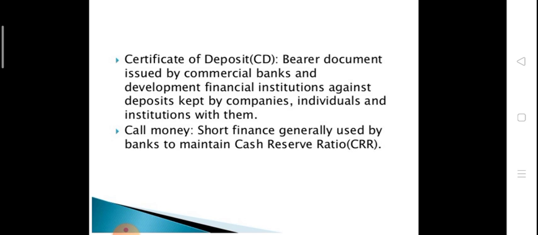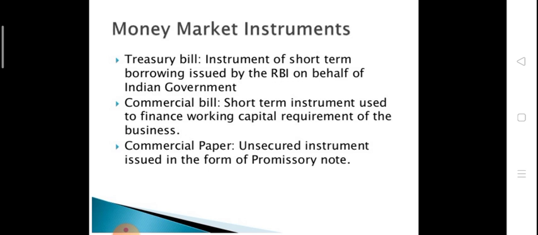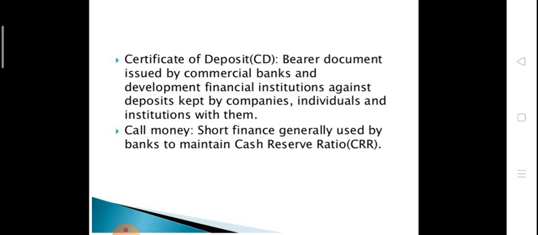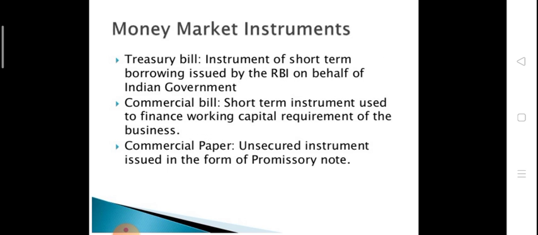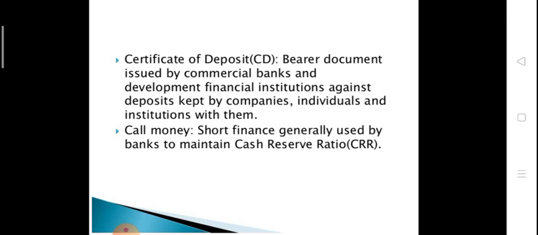Next one is certificate of deposit. It is a bearer document issued by the commercial banks and development financial institutions against the deposits kept by companies, individuals and institutions with them. Certificate of deposit is also like a commercial paper, but these types of certificates are held by big institutions and big banks.